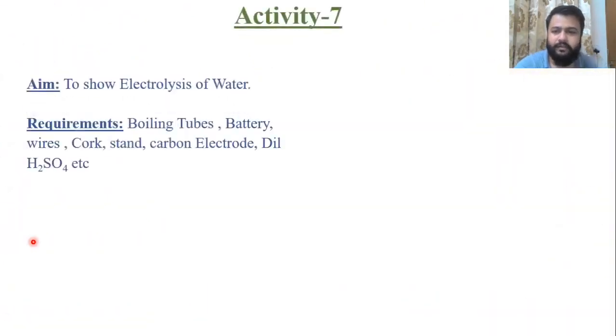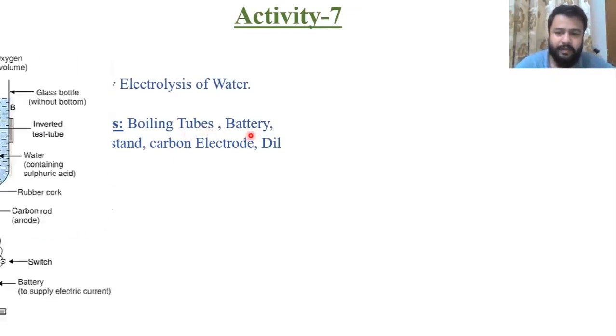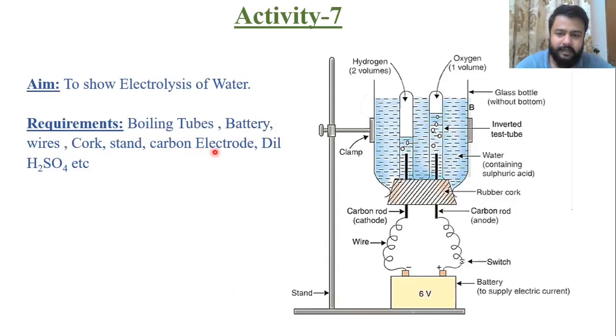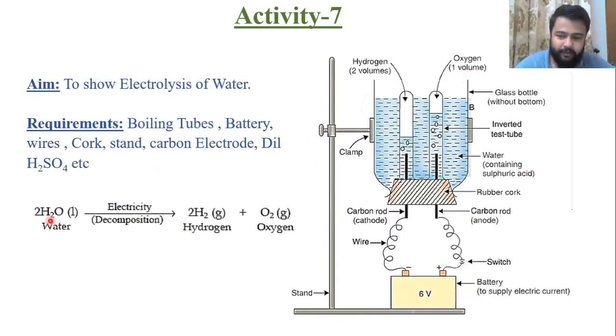Next activity is to show electrolysis of water. This is one of the most important activities of this chapter. Requirements are boiling tube, battery, wire, cork, stand, carbon electrodes, electrolyte, dilute H2SO4, etc. So this is the experimental setup of this particular activity. Water, H2O liquid, is going to decompose by electrical decomposition, or you can say electrolysis. Electrolysis means we are decomposing a particular substance with the help of electricity.